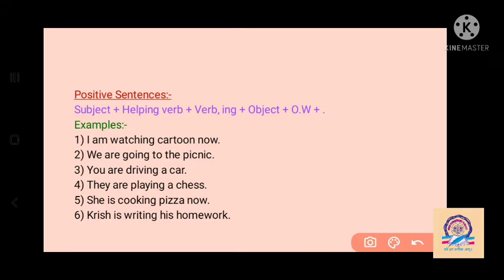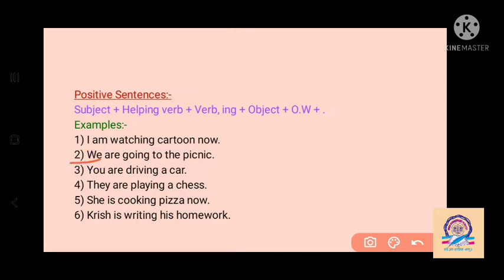Then for a positive sentence, we begin with the subject, then the helping verb, then the verb ing, then the object, then other words, and last we put the full stop. We see some examples. I is the subject, so with I we use am, then watch changes into watching, cartoon is the object, now is another word, and last we put the full stop. So, "I am watching cartoon now."